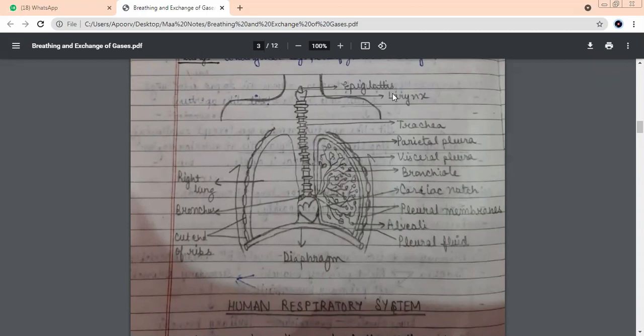Okay, let me see this. In the morning, I was talking about larynx, epiglottis. So I thought, let's do this one. Let me show it to you. Okay? This part you can see is the epiglottis, the upper part of the larynx. And this is your larynx. What was the common name we had for larynx? Adam's apple.